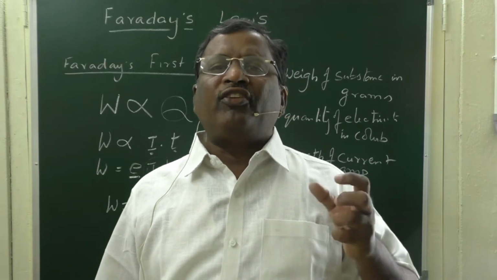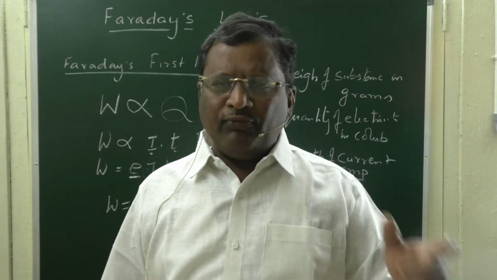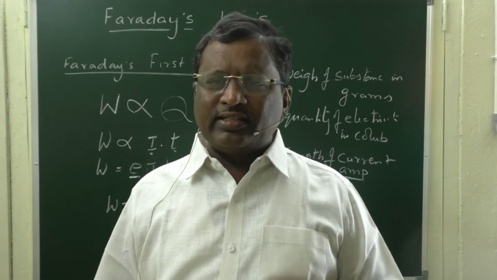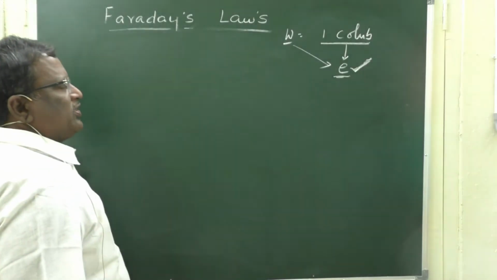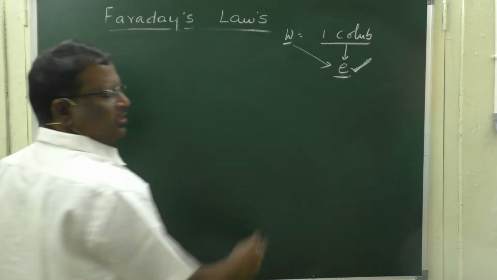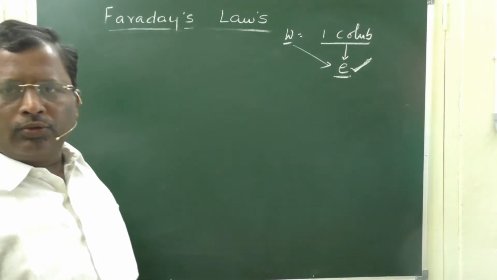This is the weight in grams that is deposited for 1 coulomb of electricity. Its unit is gram per coulomb. So, from Faraday's first law, we came to know that the electrochemical equivalent is the weight of the substance in grams that is deposited for 1 coulomb of electricity.